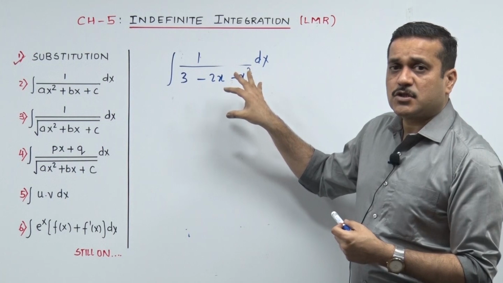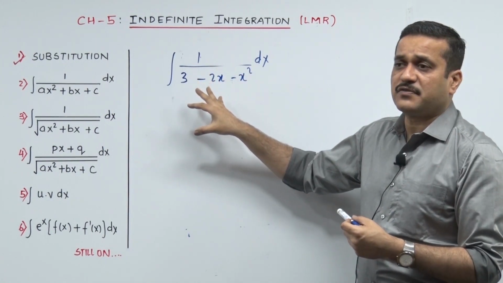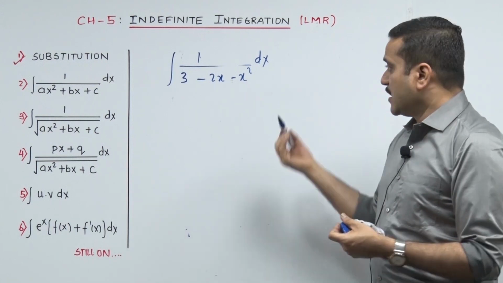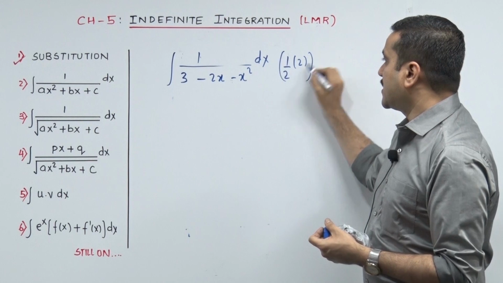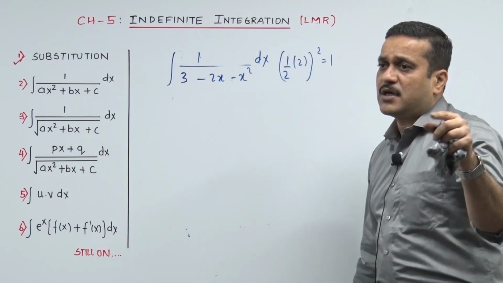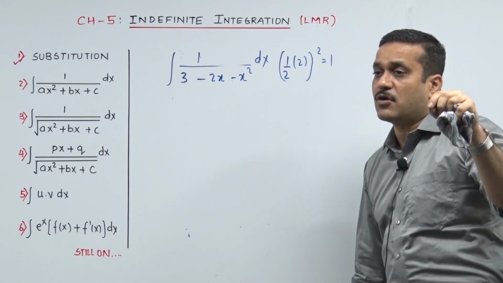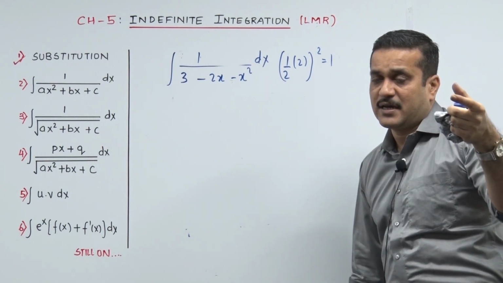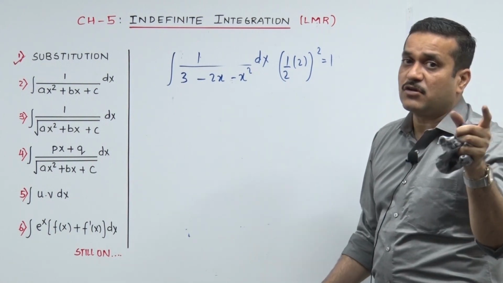The quadratic needs to be pushed on the second side. The a square construction will be on the first side. But once again, we calculate half into coefficient of x the whole square, that's 1. That's important before you start the sum, because that's the term you are going to add in the quadratic to make it a full square, and then that will give you the x square, and the balance will give you the a square.